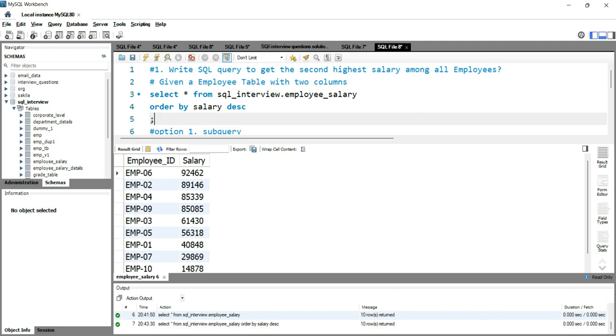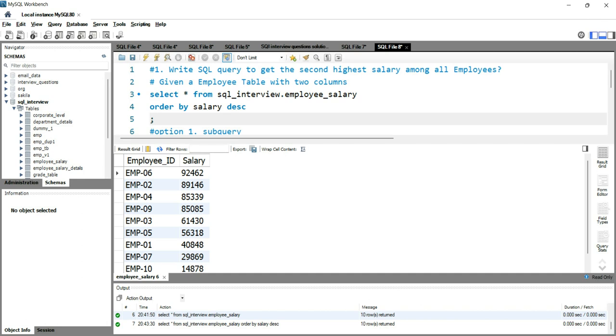The second highest salary is 89,146. So in our result set, we have to get this value, 89,146. Now, when you have seen this table and you understand exactly what result set you want, it's easier for you to create the logic.